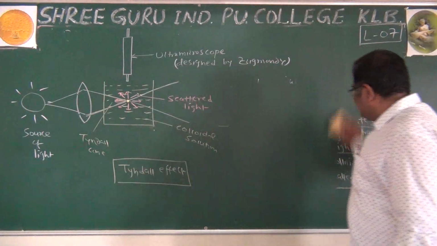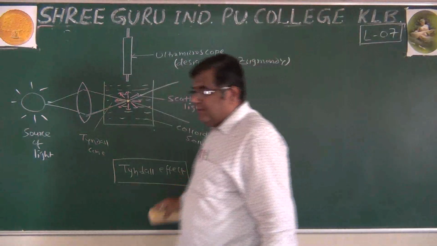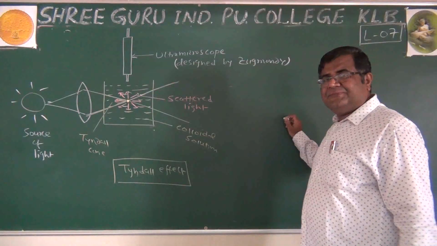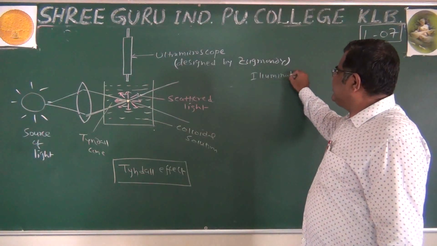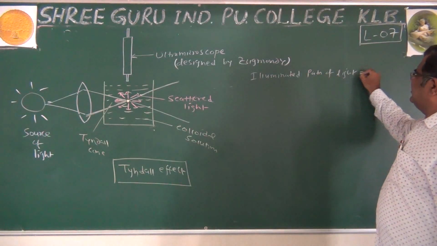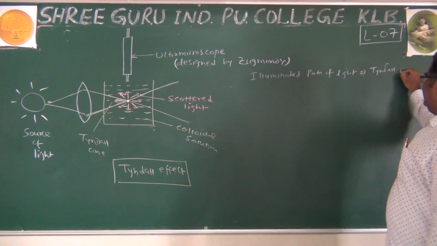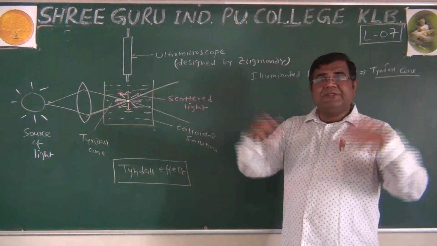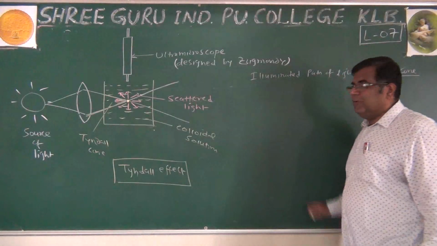There are two conditions of particles. So the definition is very simple. Most probably they will ask: scattering of light by colloidal particles of colloidal solution is called Tyndall effect. And we can say one more sentence: the illuminated path of light is called the Tyndall cone. This illumination is scattered in all directions in space. That is the phenomenon we are talking about.